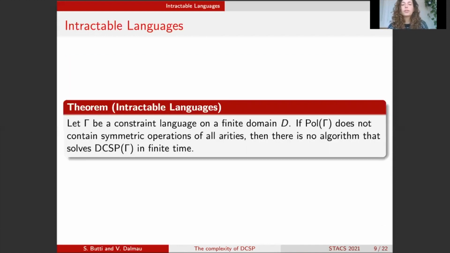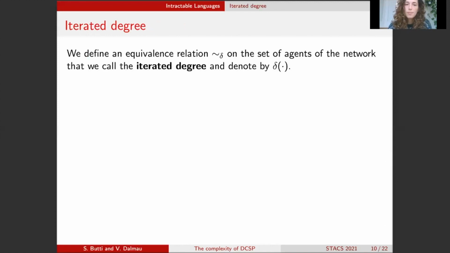Now, I'm going to try to give a little bit of intuition on why intractable languages are in fact intractable. But before I do that, I will need to define an additional notion, which is that of iterated degree. The iterated degree is a feature which basically gives an equivalence relation on the set of vertices of a graph, and in our case, it's going to be an equivalence relation on the set of agents of the network.